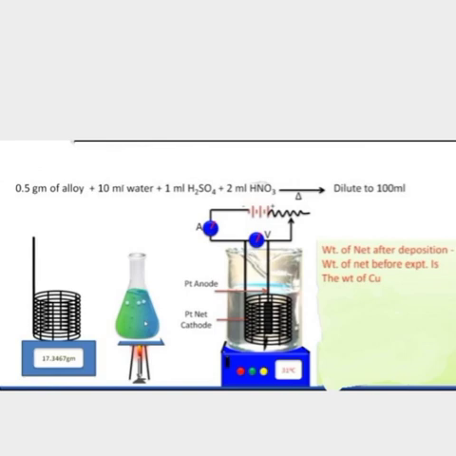All the substances, water, sulfuric acid and nitric acid, are taken in a beaker, and the two electrodes are placed in the beaker and connected to the current source, voltmeter, ammeter and so on.